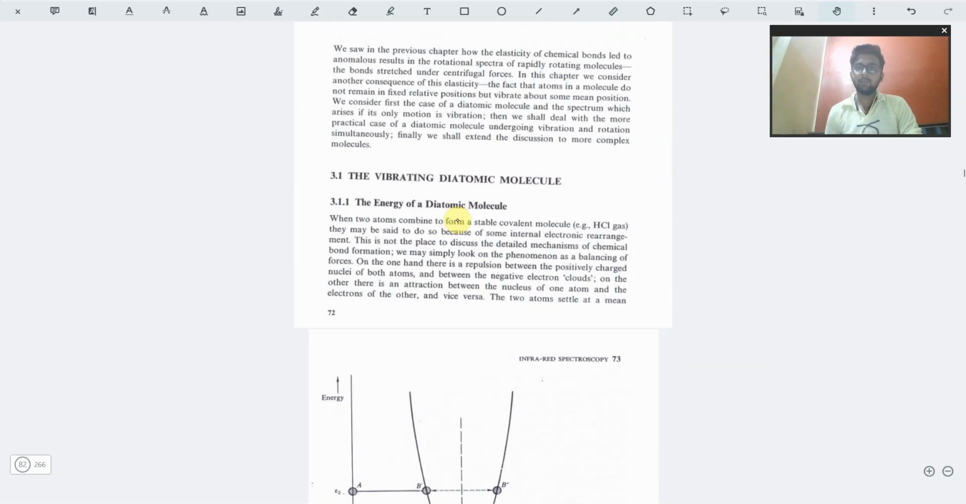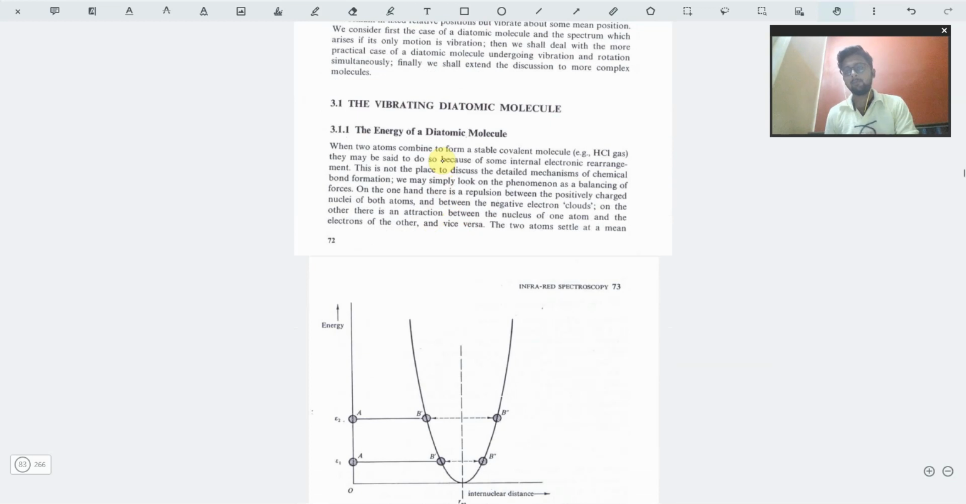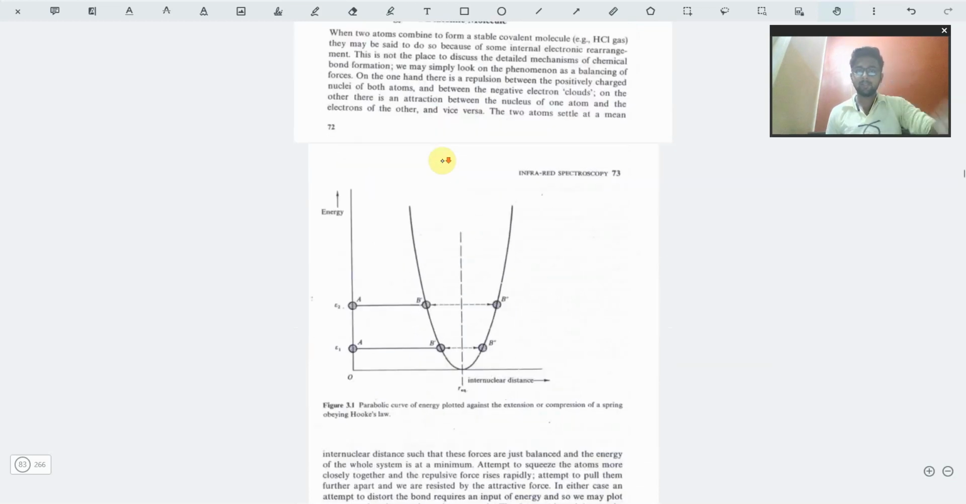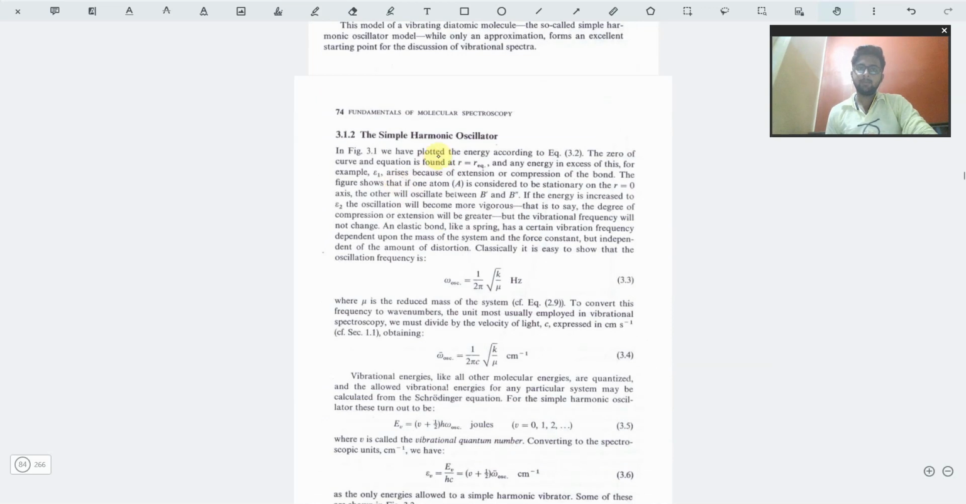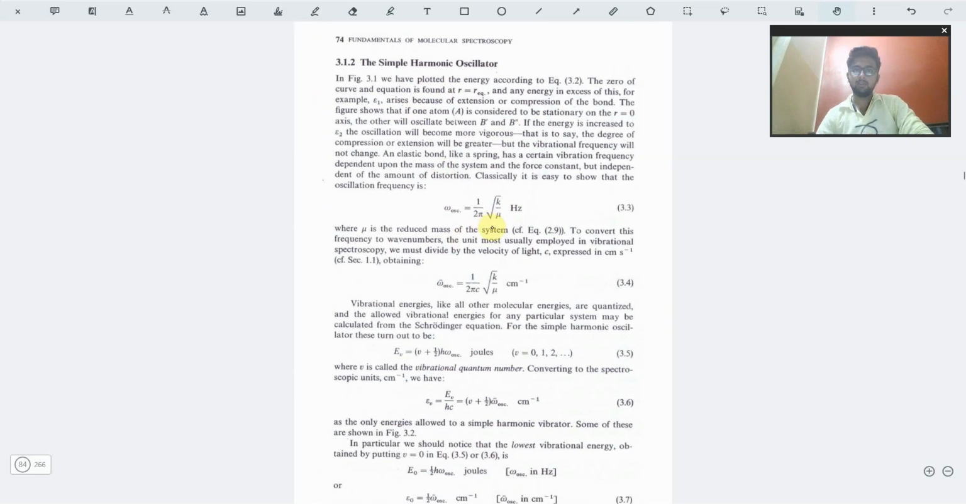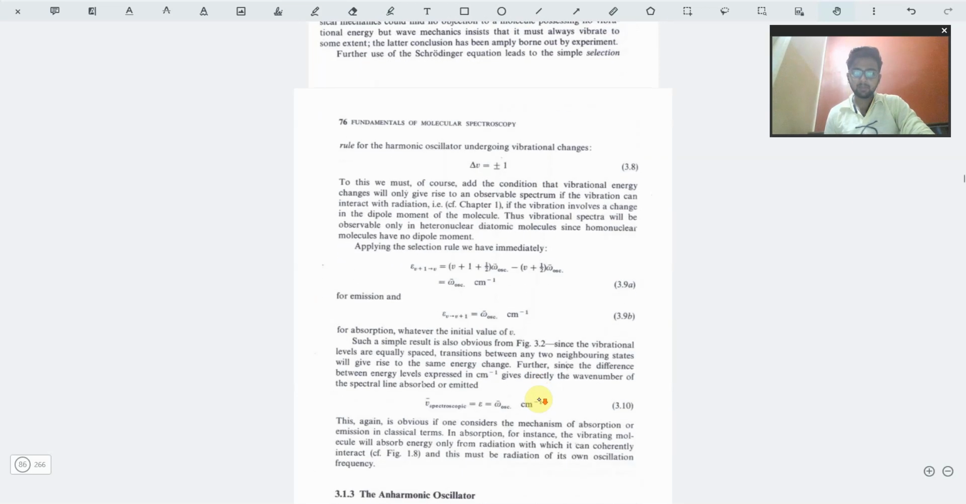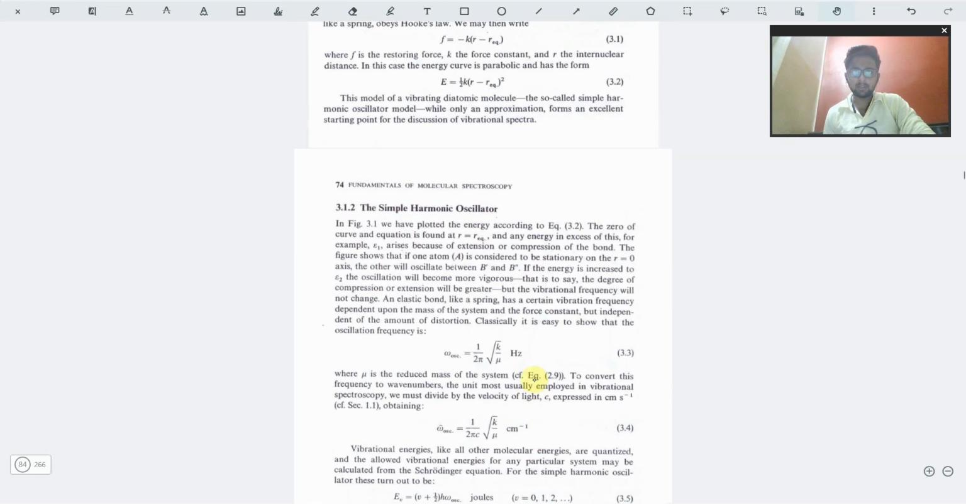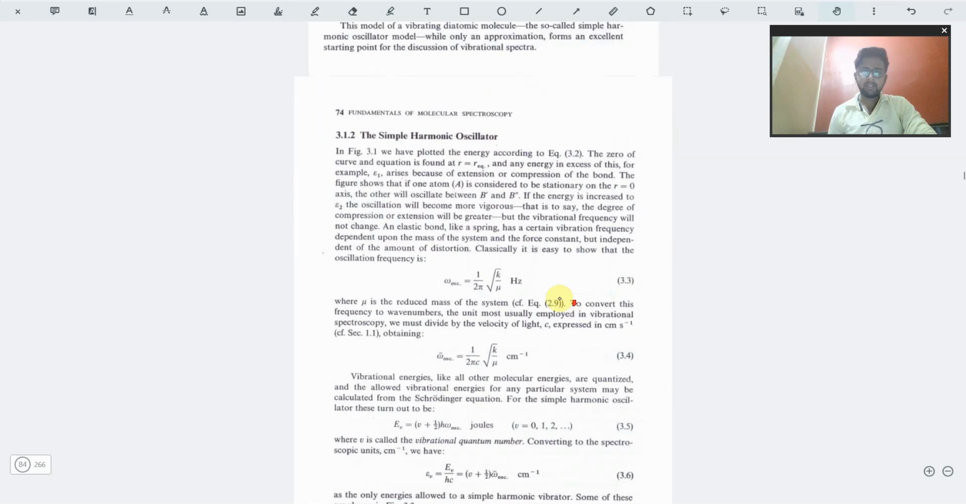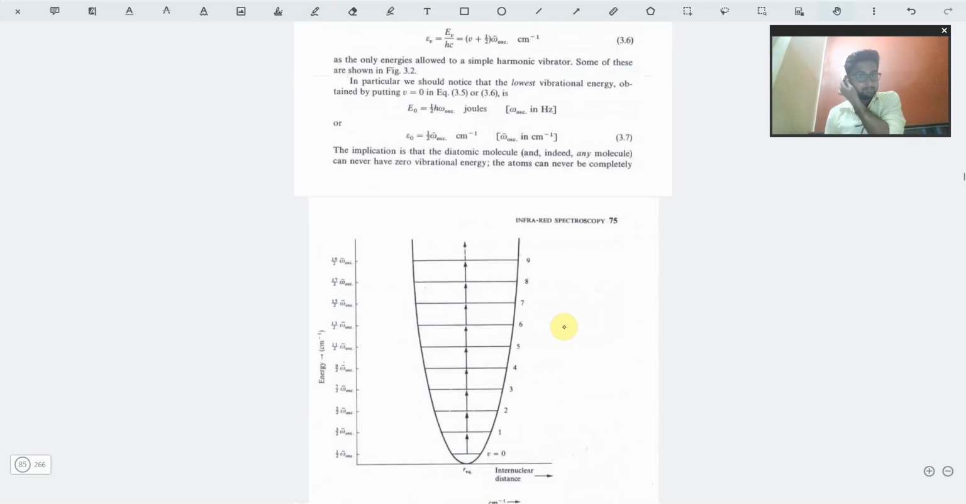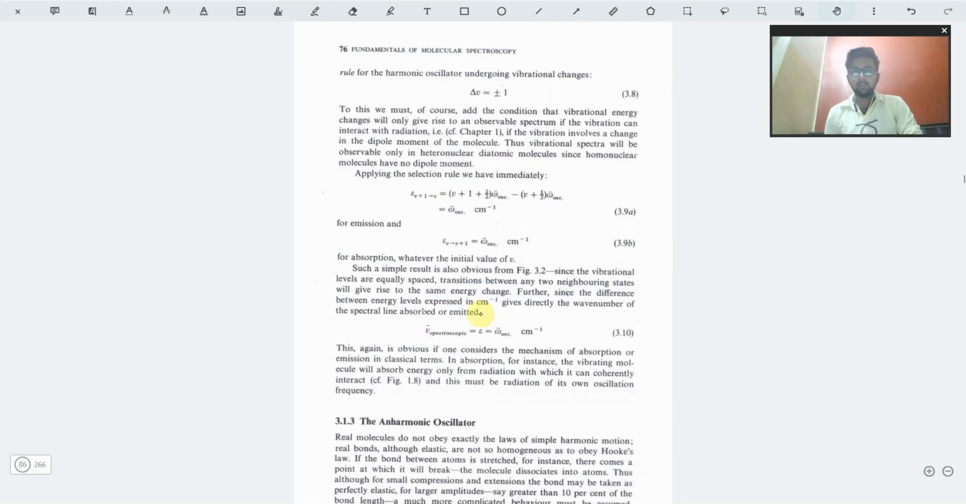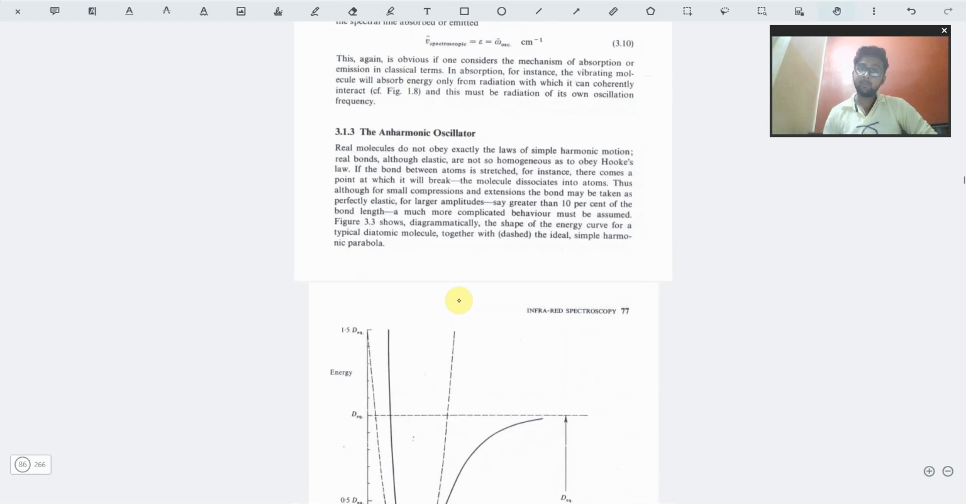Then we have infrared spectroscopy, which arises from the vibration of a molecule. Firstly we'll be studying a diatomic molecule. For the simple harmonic oscillator, this law is known as Hooke's law. The derivations regarding that are given now. The anharmonic oscillator is extremely important, and many numericals arise from this part.